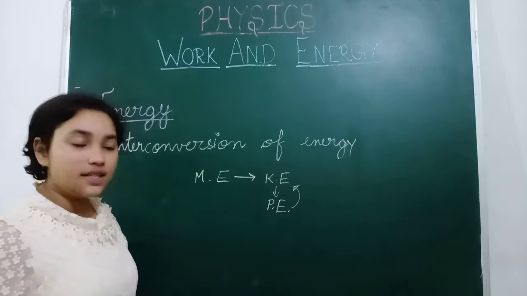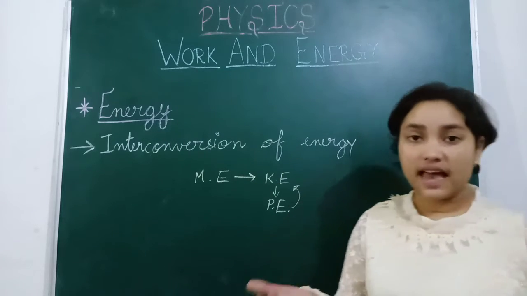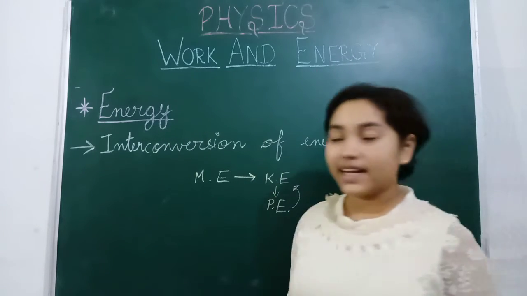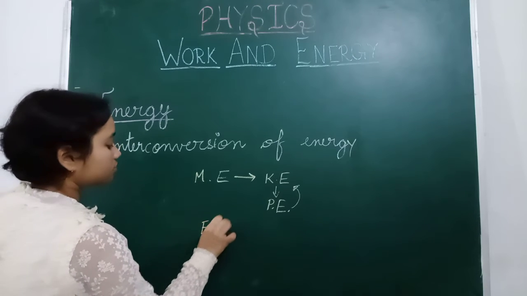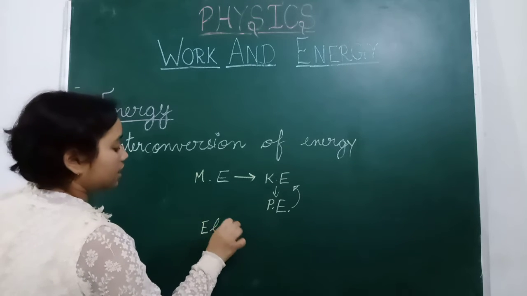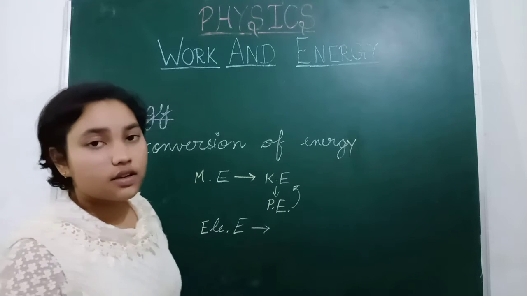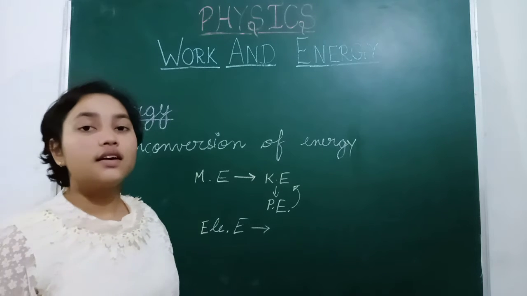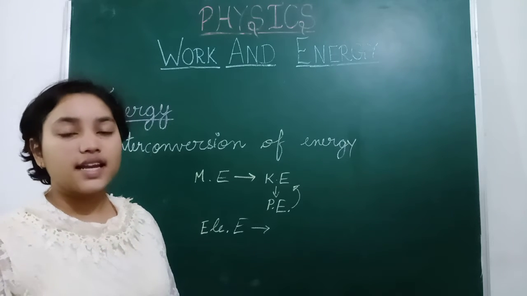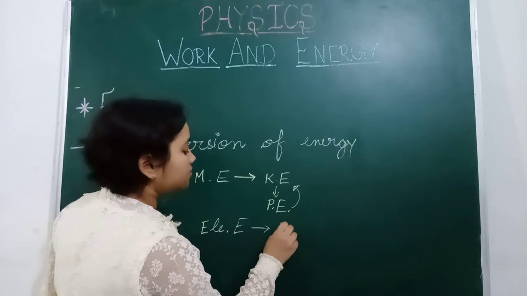When we are opening our bulb, what happens? It is having electrical energy. When electrical energy moves down into the wire and then glows the bulb, it is changed into light energy.